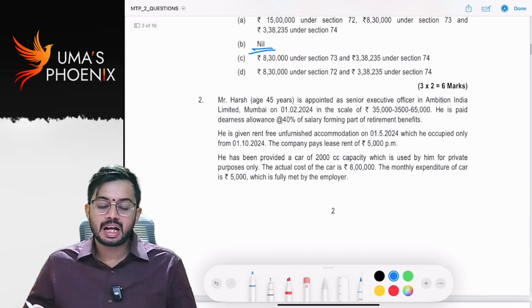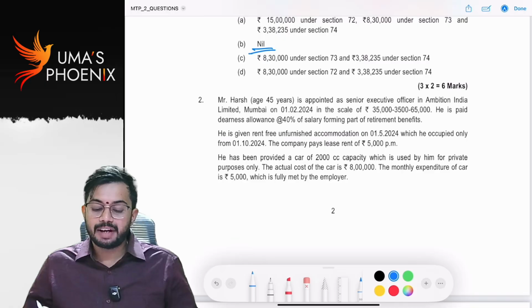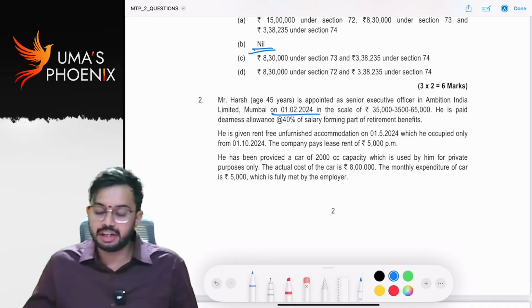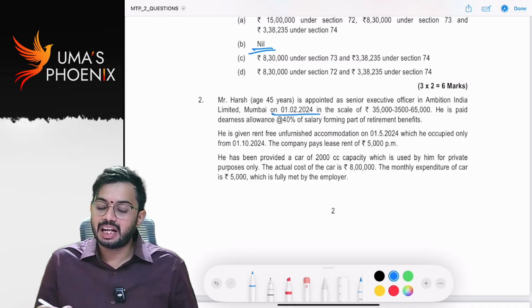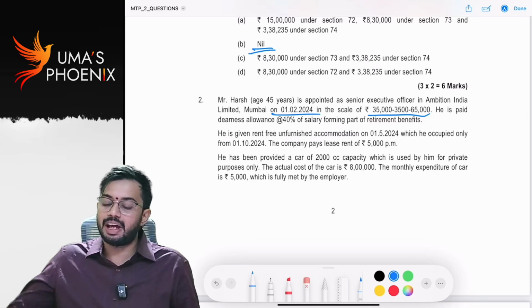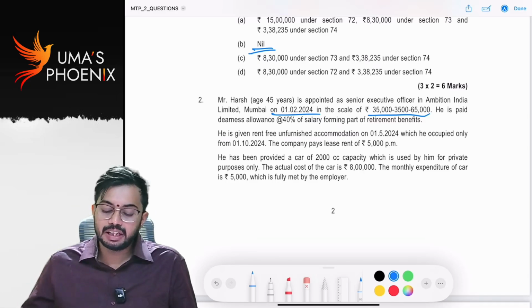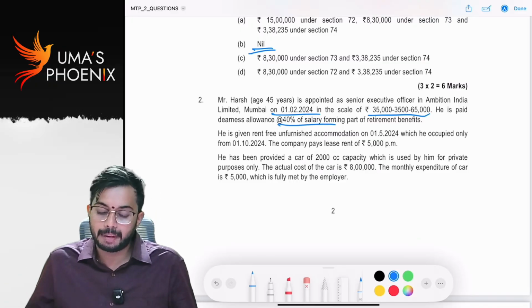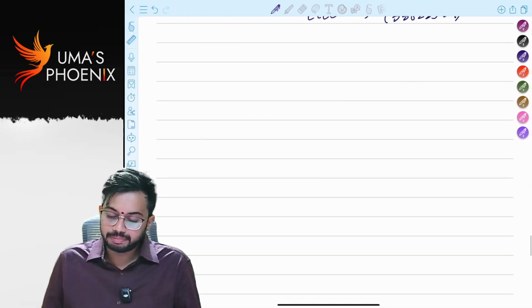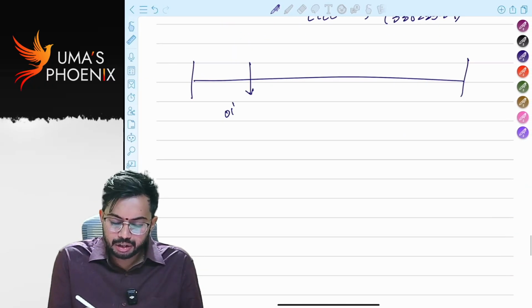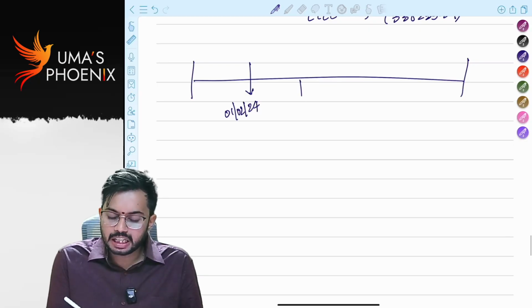Regarding the second one, Mr. Harsh, age 45 years, is appointed as Senior Executive Officer in Ambition India Limited, Mumbai on 1st February 2024 in the scale of 35,000-3,500-65,000. He is paid dearness allowance of 40% of salary forming part of retirement benefits. So when he was appointed on 1st February 2024, what is the previous year?